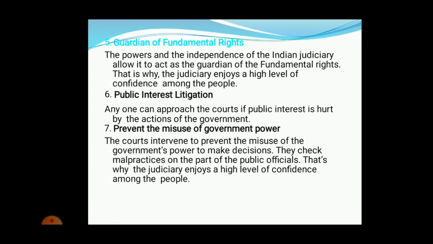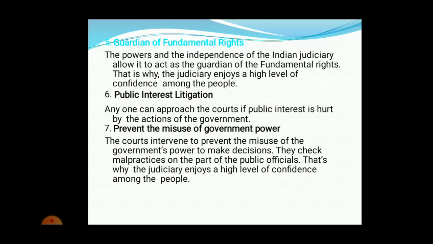That is why the judiciary gives a higher level of enjoyment of rights to the citizens of the nation. So it is called guaranteeing fundamental rights for the citizens through the judiciary.